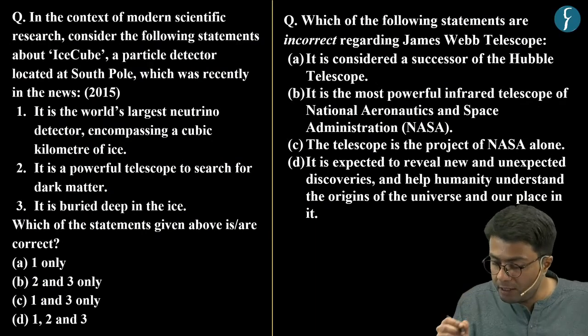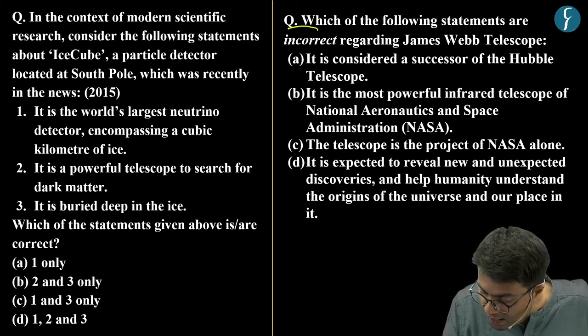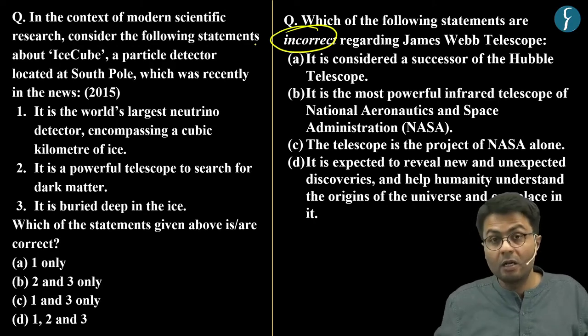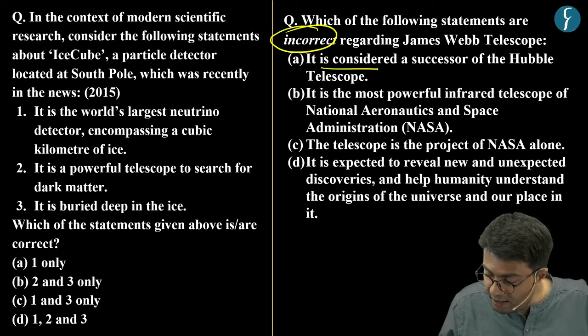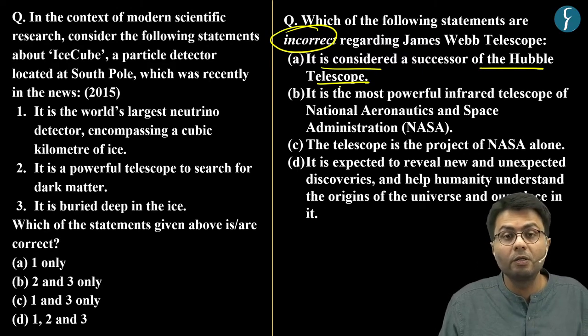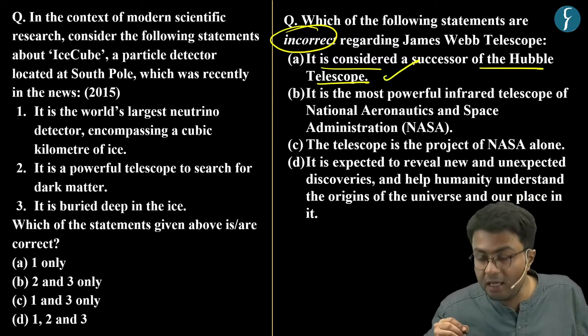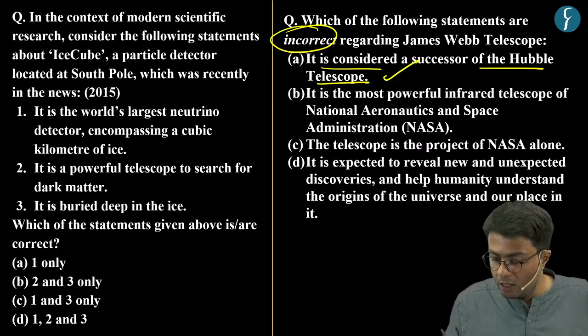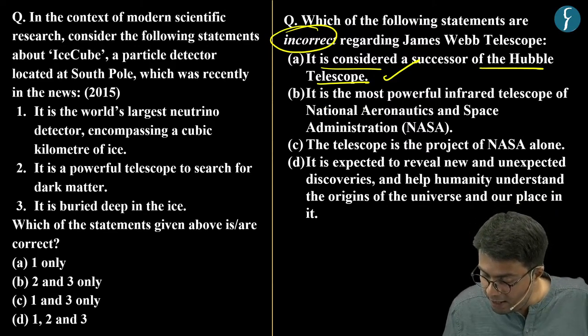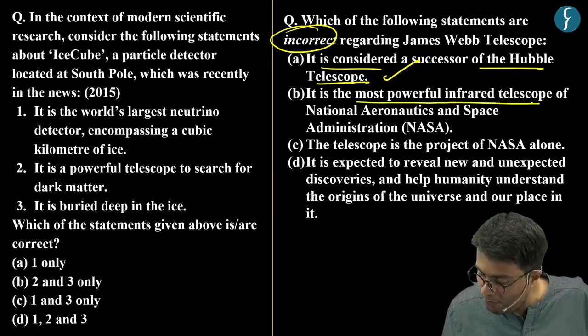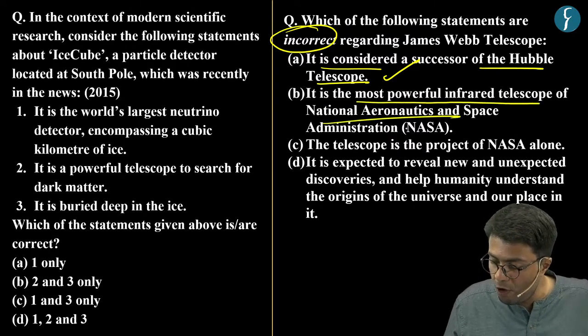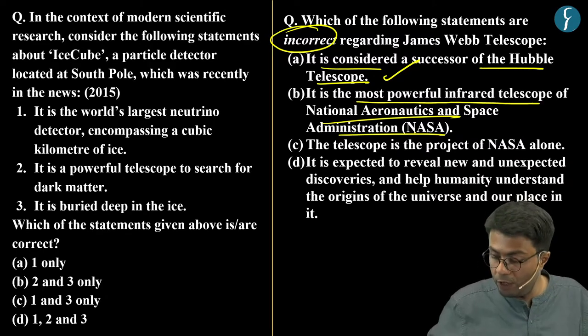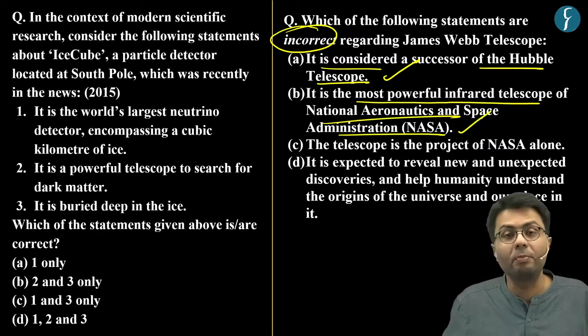Now, this model question asks us to identify the incorrect statement. The first statement says that it is considered a successor of the Hubble telescope, which we know is a correct statement. The second statement highlights that the James Webb Space Telescope is the most powerful infrared telescope of NASA, which we know again is a correct statement.